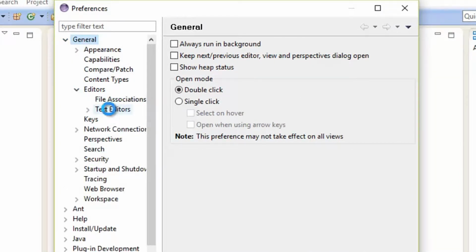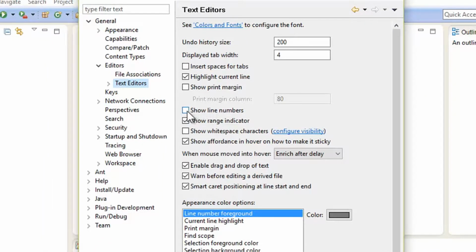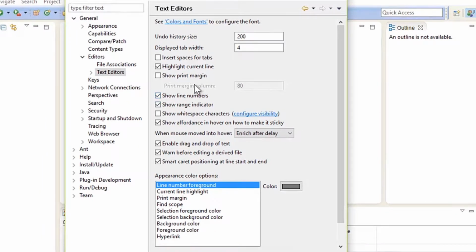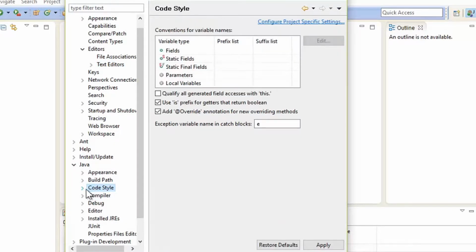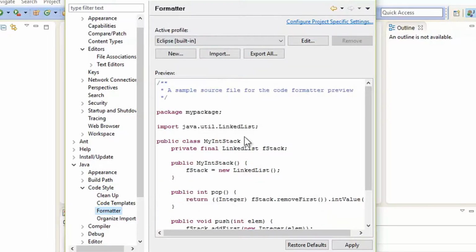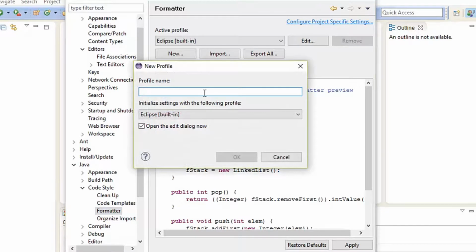Inside Editors, I'm going to click on Text Editors and make sure that you hit on Show Line Numbers. So whatever line of code you write, it is going to be numbered, and you will visibly know how many lines you have written. Next we are going to go inside Java, inside Code Style, click on Formatters. So now we can see how it has been formatted, and I don't know why, but I like a different way of writing, so it looks much easier, or you can say much cleaner to me. It's optional for you, but this will be better for you to understand.